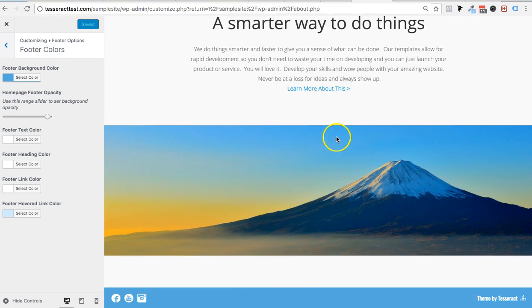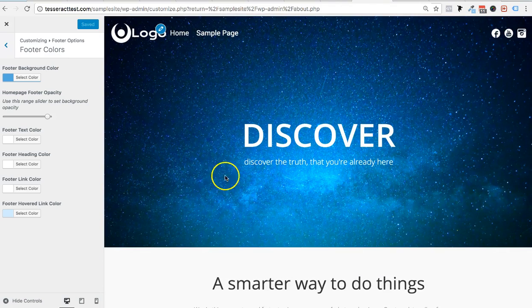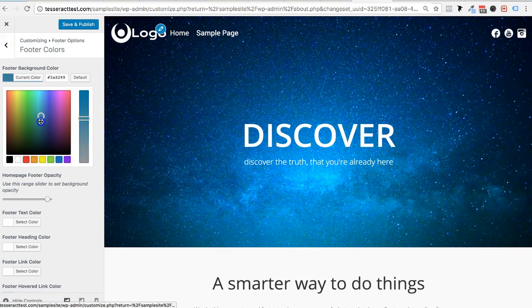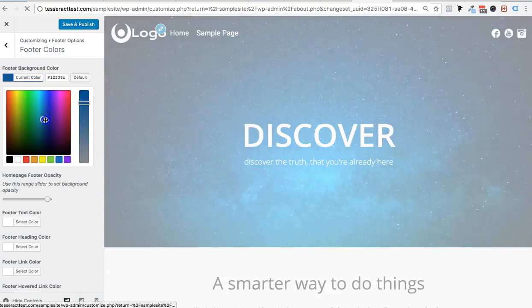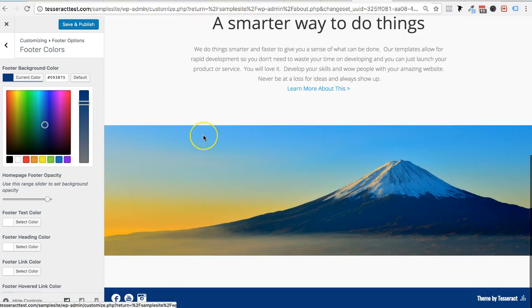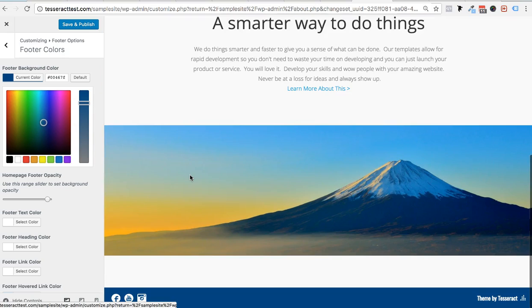I mean, this is good because it has the blue there, but let's just say I wanted, I don't know, black, or I want it to be a little darker on here. So let's make it a tad bit darker, or go to blue and then make it a little bit darker maybe. And let's go to the bottom and see how that looks. Probably could do darker if I wanted to. So anyways, you guys probably get a better look and feel than I did right now, but that's good. So we got that, the darkness.